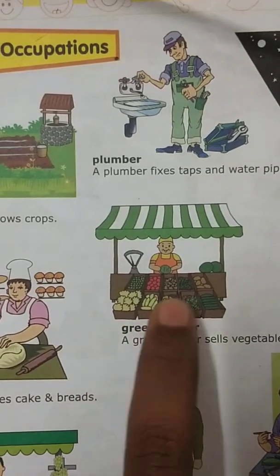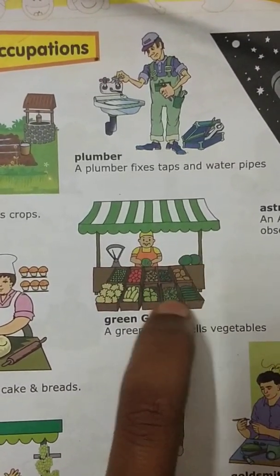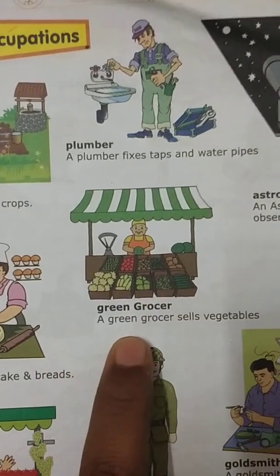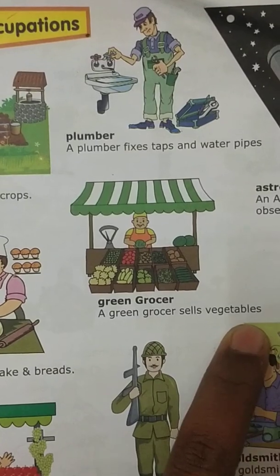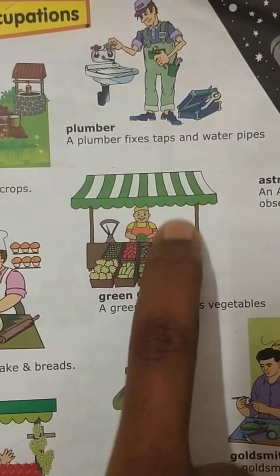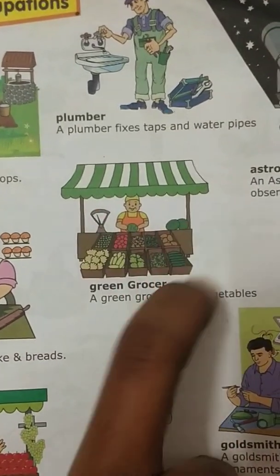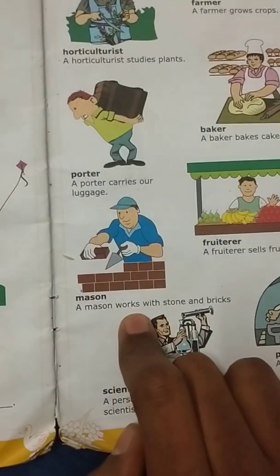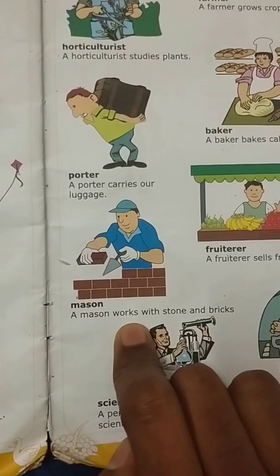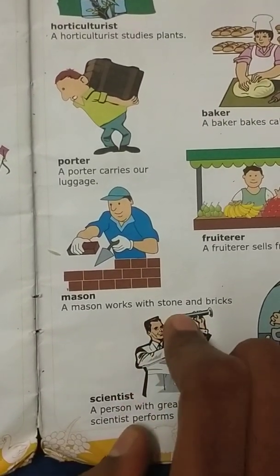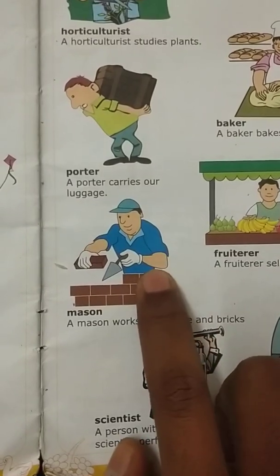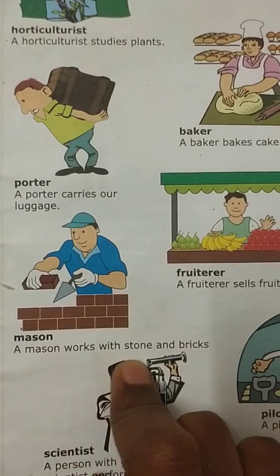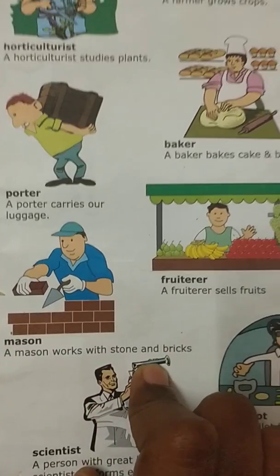Then we have a grocer. Greengrocer. See, he has a lot of green vegetables. So we call him a greengrocer. The greengrocer sells vegetables. What is this uncle doing? He's selling vegetables. Next, we are going to come to mason. What's a mason? A mason works with stone and bricks. Without him, we can't construct a house. He's a mason who works with stone and bricks.